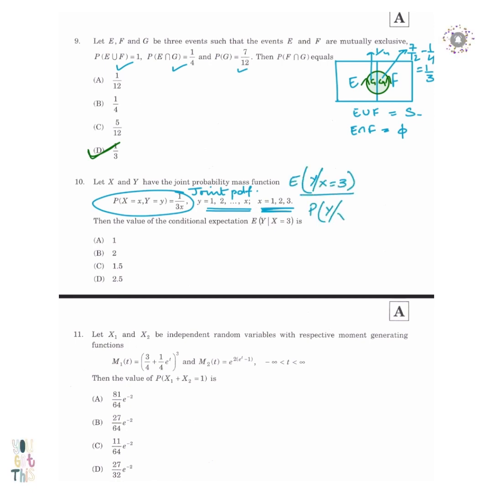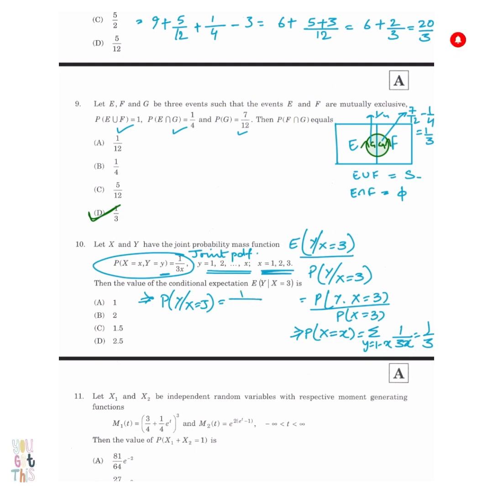So whenever we need a conditional expectation, we need a conditional probability as well. So we need to find the marginal PMF of x. Then we go back and find the joint PMF. Since x is already taking value 3, I'll simply put x equals 3 here. So we have got the conditional distribution. Now it becomes very easy to find the expectation of y given x equals 3.